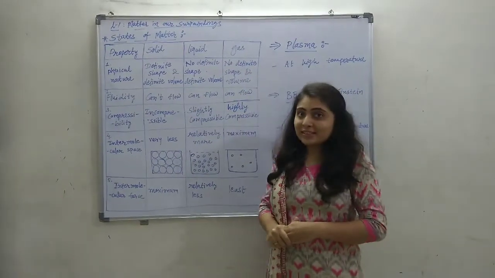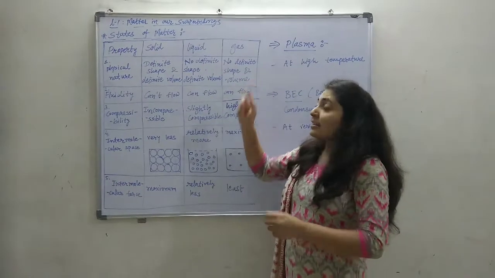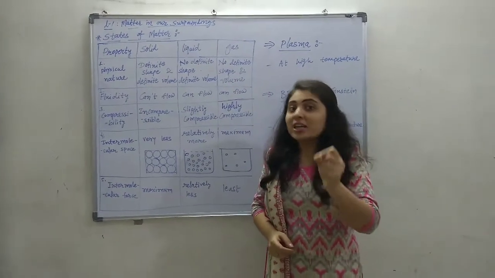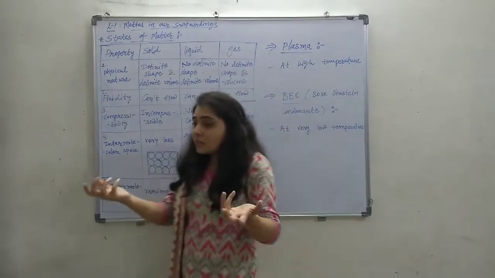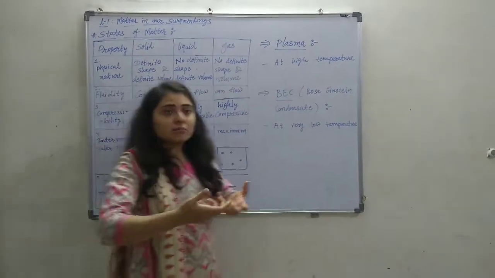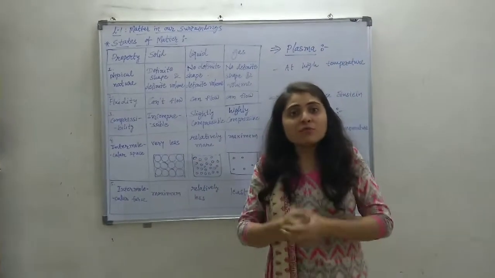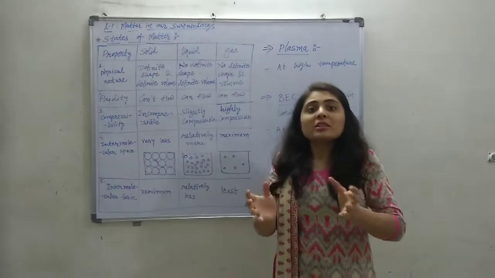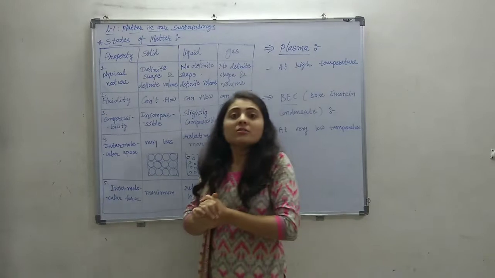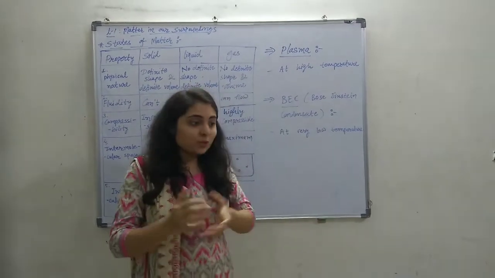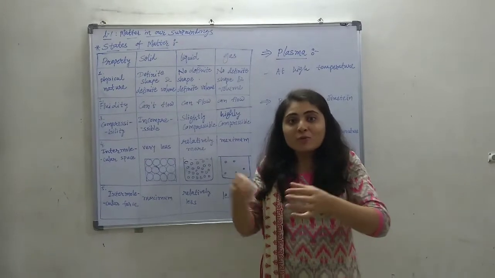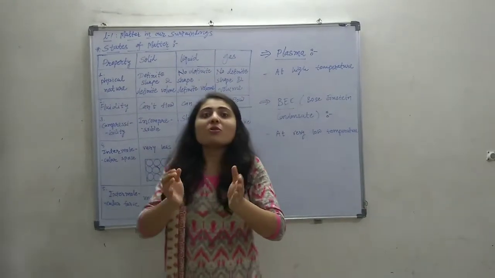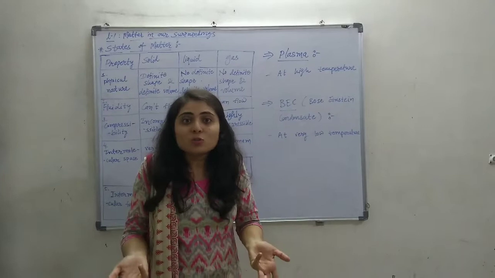While the gaseous state we define as having no definite shape and no definite volume, because air can take the shape of the container, and the volume of the gas is also not fixed. The same amount of air in a balloon can be filled in a room also.